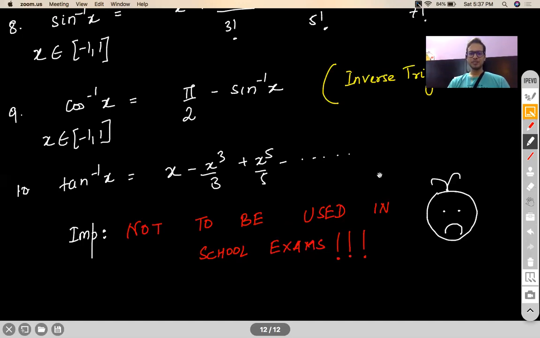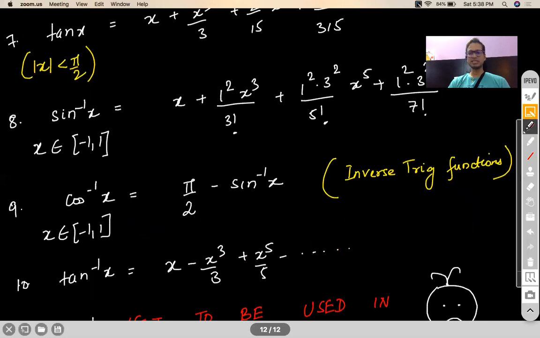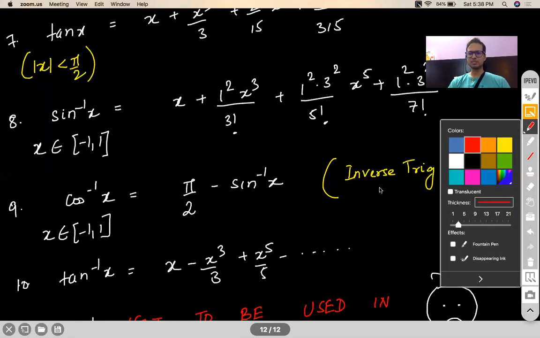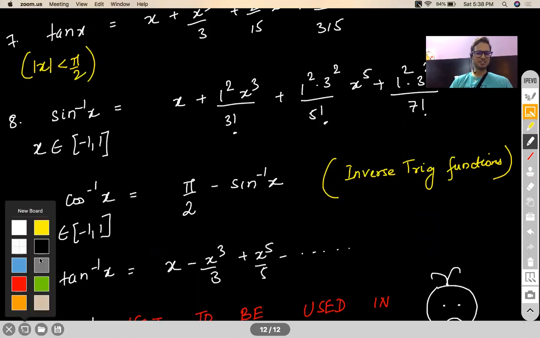So don't use any such things which are not there in your school NCERT, or whatever is the prescribed textbook that you have. Now I think we are ready to talk about standard trigonometric limits. Let's move on to the next page. I hope you have all copied this down. Guys, don't worry about copying too many things. These formulas are readily available on Google. Just type out Maclaurin series for whichever function you want, and it would be there on your screen.